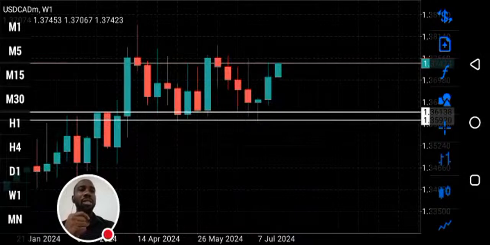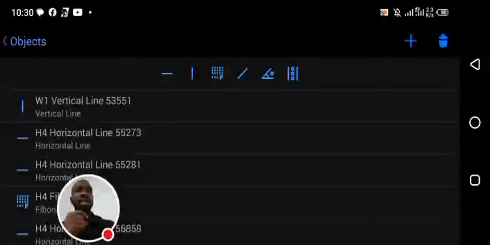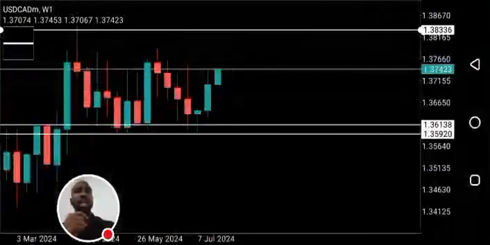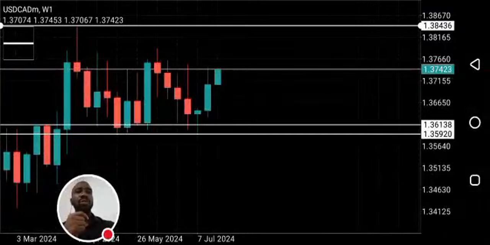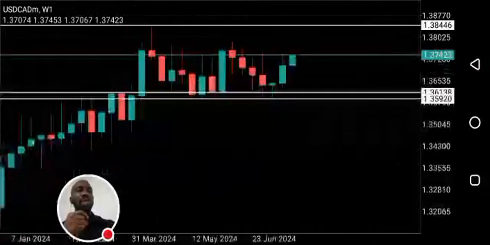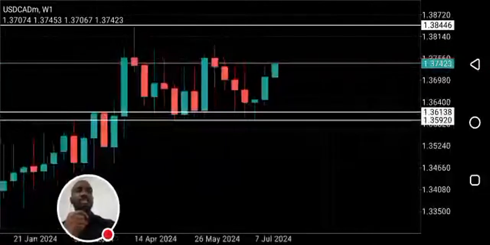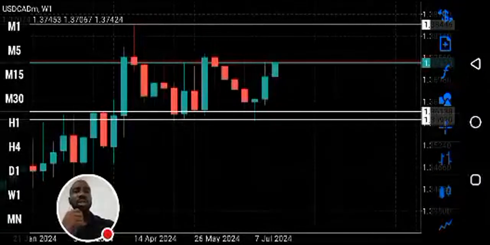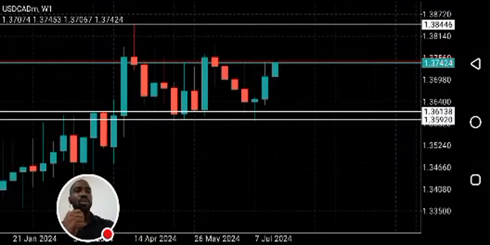There's a high probability that these previous highs will be cleared. Liquidity will be cleared at this previous high. So if you're considering buying USD CAD this week, this should be your first target. Okay, but considering where price is at the moment, I wouldn't suggest that you buy. You should wait for price to pull back.